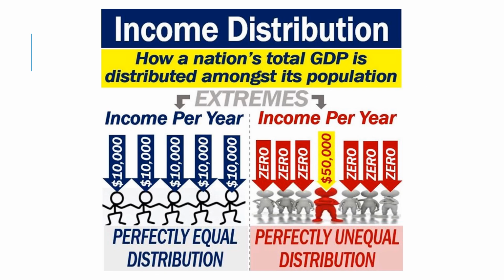So when we're talking about income distribution, we can talk about how equal the distribution is. Here on the left-hand side, income per year: if our country had 5 people in it, and they were all earning $10,000 per year, we'd have a perfectly equal distribution of income. However, if we had a similar number of people in our economy, but one person was earning 50,000 and everyone else was earning nothing, we'd have a perfectly unequal distribution of income. One person earning everything and everyone else earning nothing. So we can talk about extremes here, but we can also talk about more equal and less equal distributions of income.